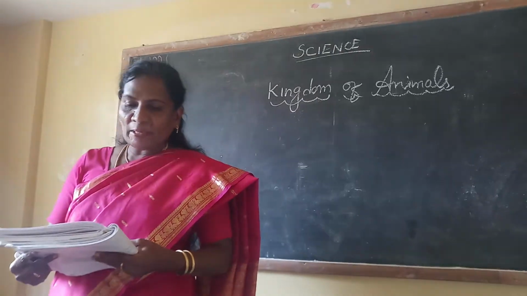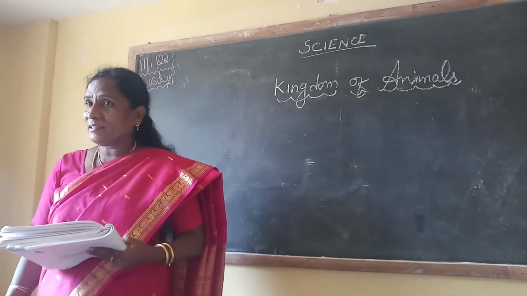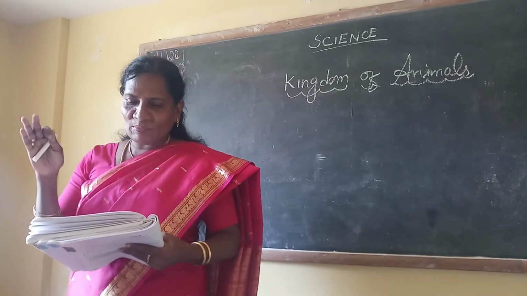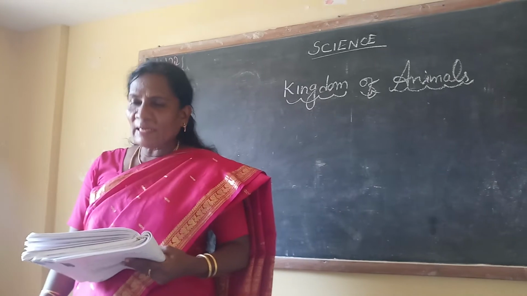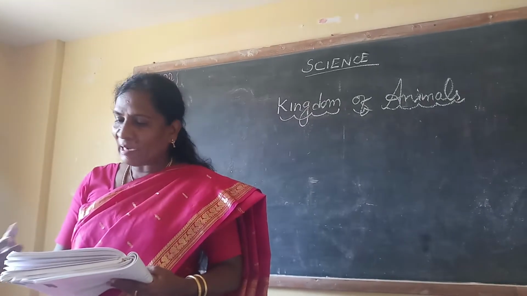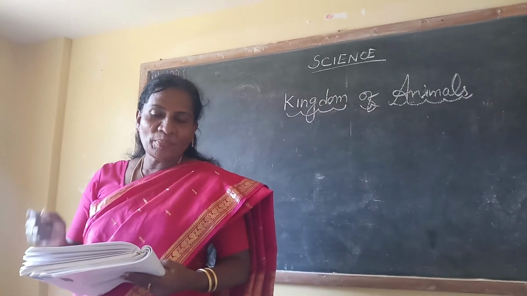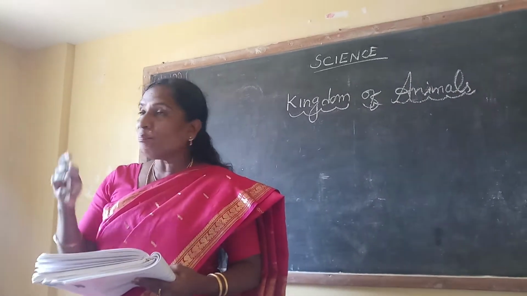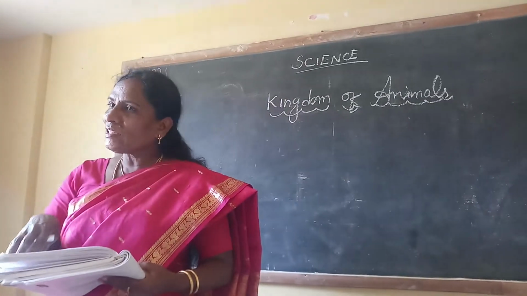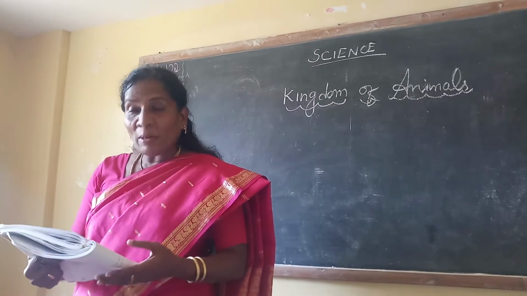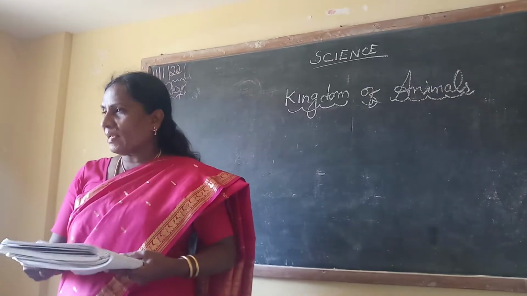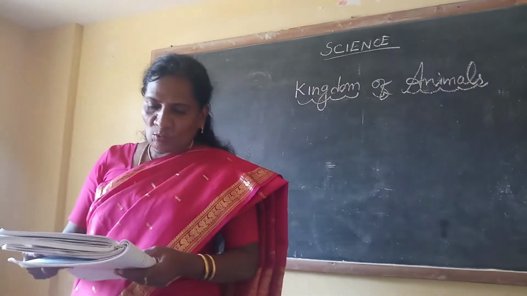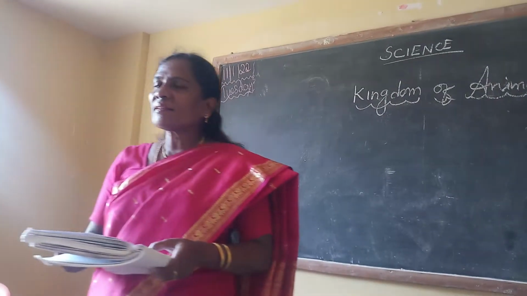Understand? So, for example, cats, what will cats eat? Fish. Drink milk. Then rat. And dogs like to eat meat and fish. Dogs and cats eat bread also. That is vegetarian, non-vegetarian. But dogs and cats do not eat grass. Do any dogs and cats eat grass? No. Whereas cows and oxen only eat grass.